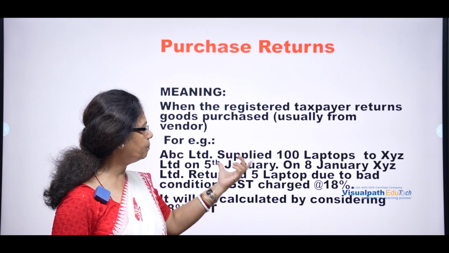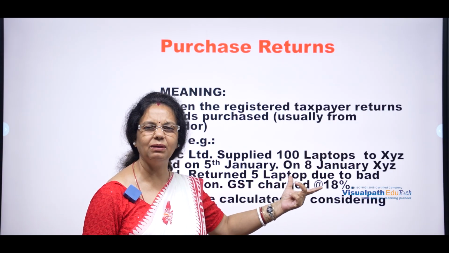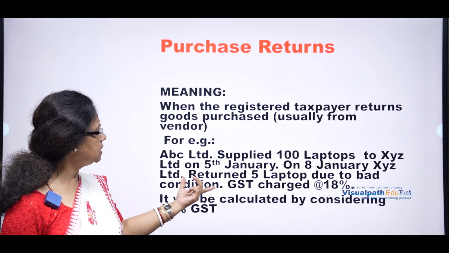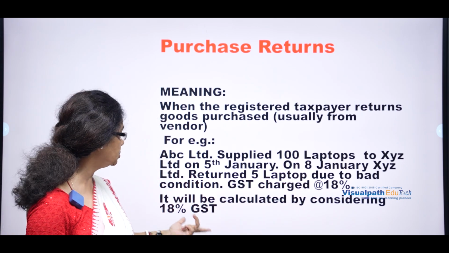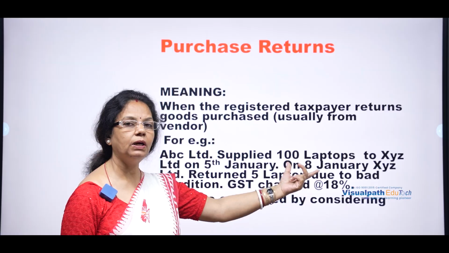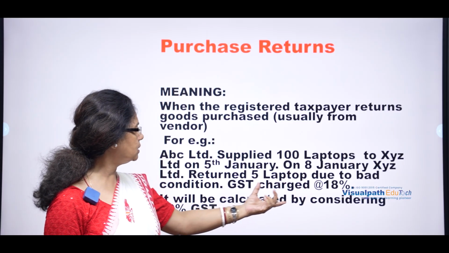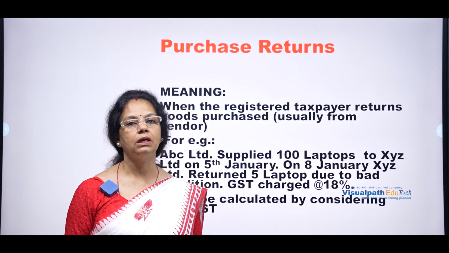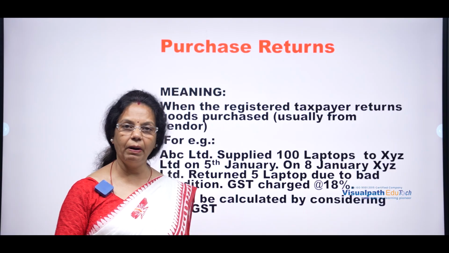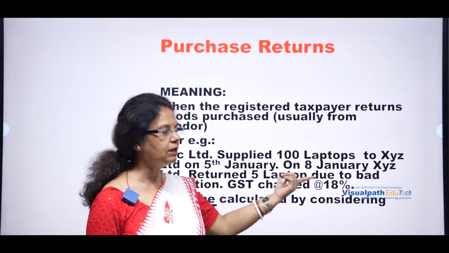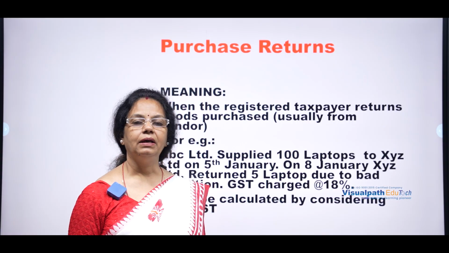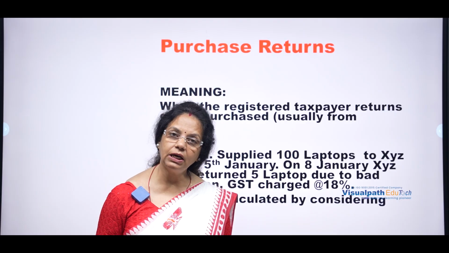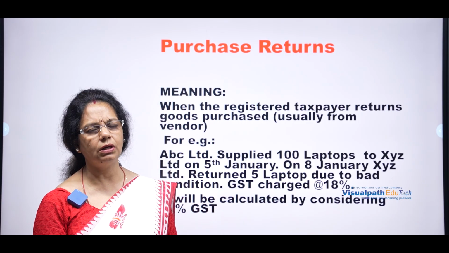ABC Limited supplied 100 laptops to XYZ Limited. On 8th January, XYZ Limited returned 5 laptops due to bad or damaged condition. So GST charge, what? 18%. It will be calculated by considering 18% GST only at the time of returning the goods and services. He has purchased 100 laptops, so he already paid 18% GST for those 100 laptops. Now he has returned laptops back for the damaged or defective product.